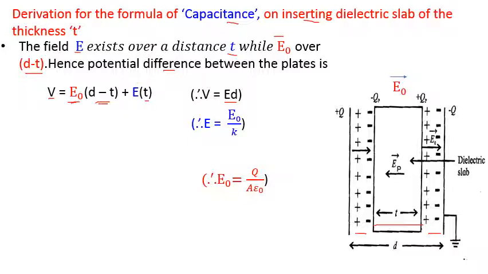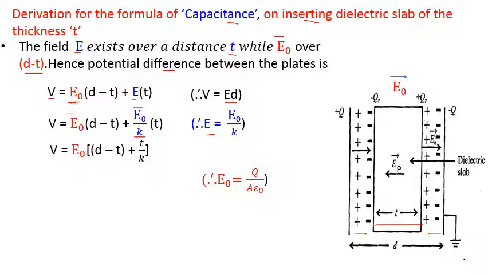Now go on simplifying this. We have to replace this E as E0 by K. It is written here. Replace it here and simplify. This is the formula after substituting E as E0 by K. Next, let us take out this E0 as a common factor. So in the bracket, see what is remaining. It is written here. After this, we have discussed that E0 is nothing but Q upon A epsilon 0. After substituting, you will get this form. Now here, you can say this is equation number 1.